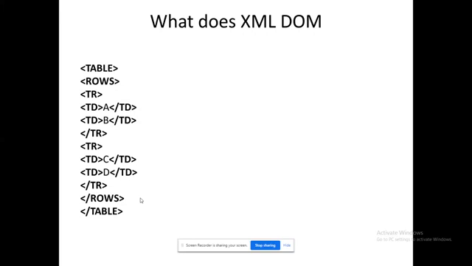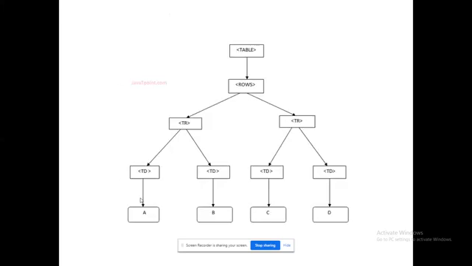So how will it be represented through your DOM? What will this XML DOM do if I give this program? See in the next screen. It will generate this tree. The root tag will have the next child tag, rows. The rows will have two TR rows. The first row will consist of table data A and B, and the second row will consist of table data C and D. So if I give this program, XML DOM will generate this tree. That is the basic idea of what the DOM parser does.